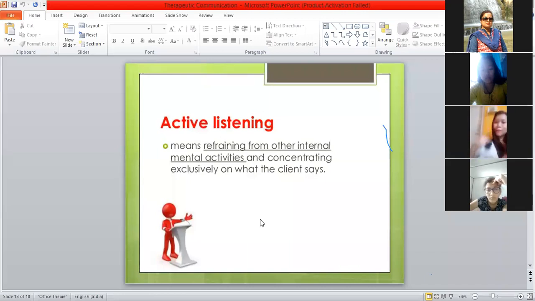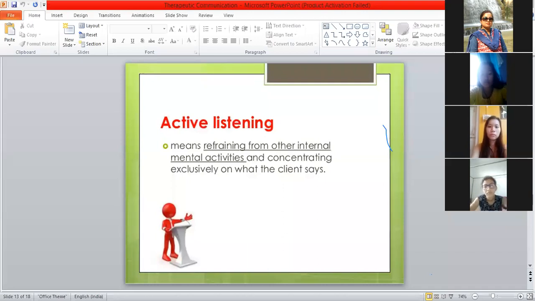If you want to maintain or develop a very good therapeutic communication, then you should be a very active listener. You know, a good listener will always have a good idea about the patient's problem, the patient's emotional context.